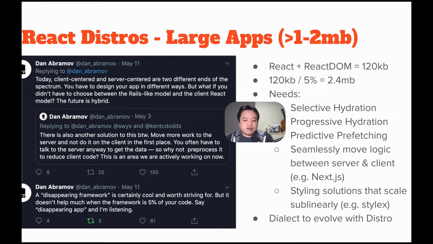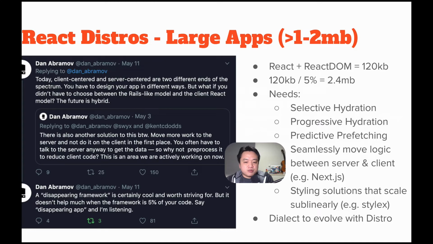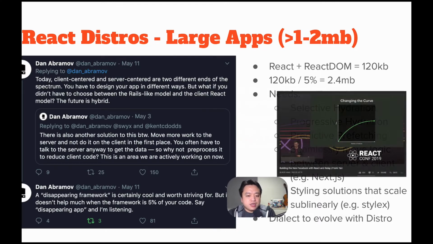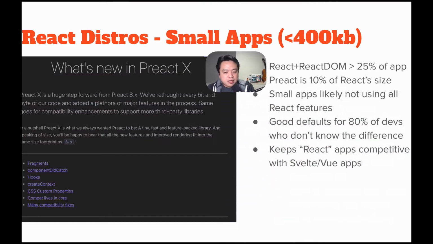This will likely involve a much tighter integration between React and its distros, with seamless movement between server and client. This is something that Blitz, Next.js, and Redwood.js are all exploring, and it will likely mean that React the language evolves to more formally include the full stack. As Frank Yan showed with Facebook's Stylex, this also means that React distros will have to account for styling solutions that scale. For small apps, we need to do better adopting Preact by default.